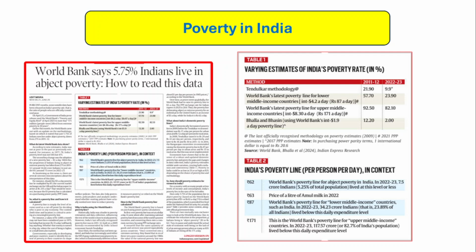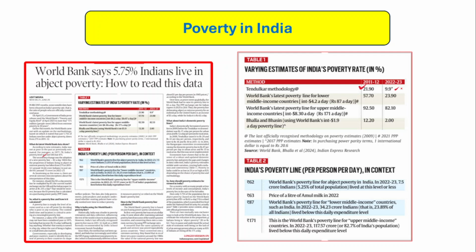As per Tendulkar's methodology, in 2011-12 poverty in India was 21.90%. However, in 2022-23, as per Tendulkar's methodology, it is 9.9%.